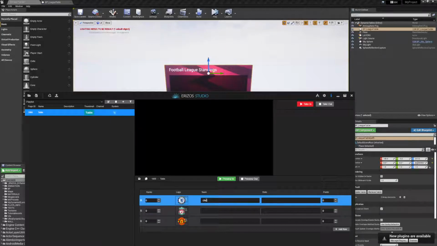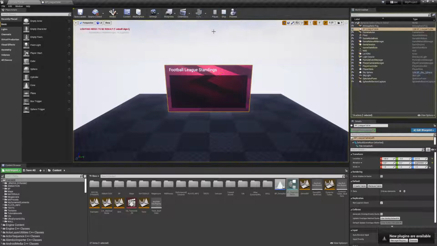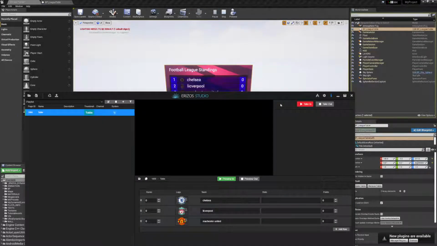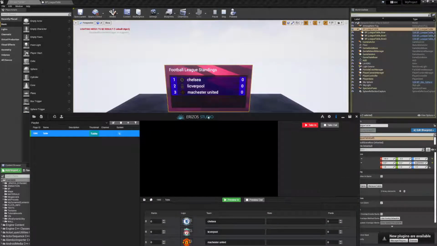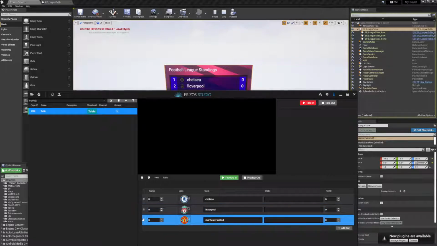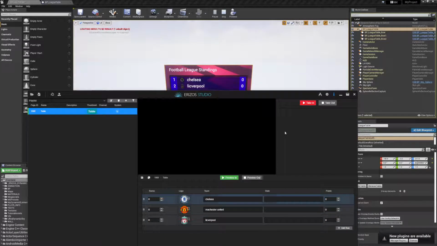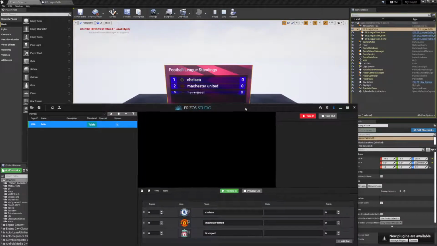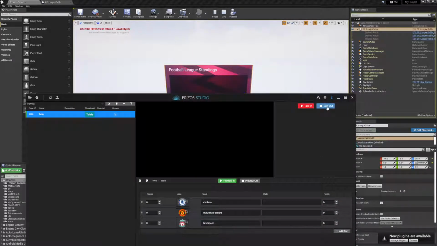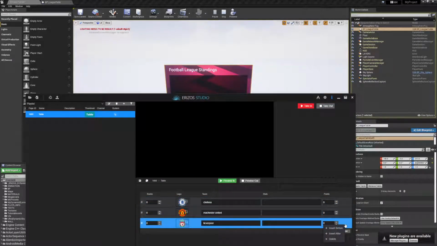So Chelsea, Liverpool, and just United. And now if I hit take in on this graph, let's just put the engine on play mode. And if I now hit take in, you can see we have 3 rows, and all the previous functionality like changing rows still works.